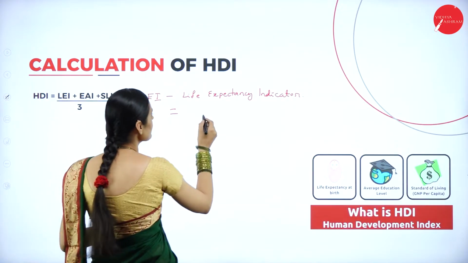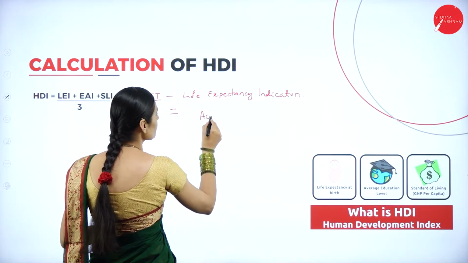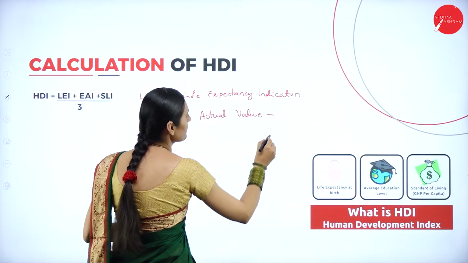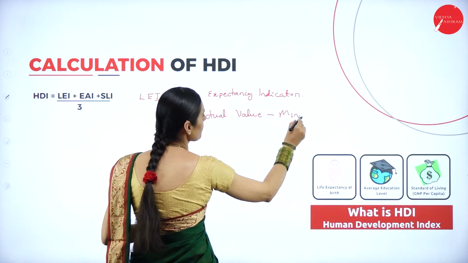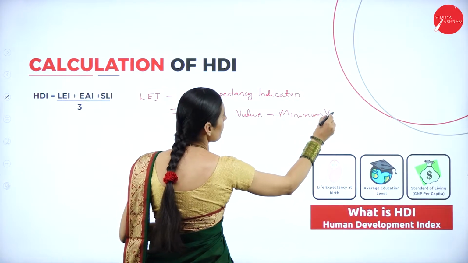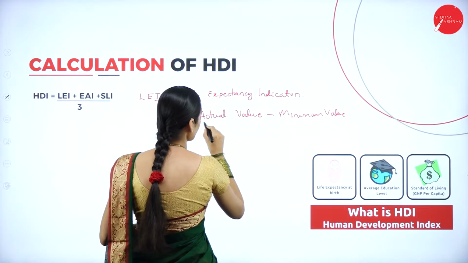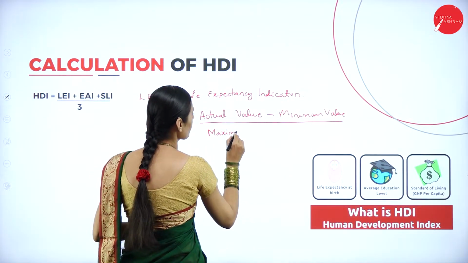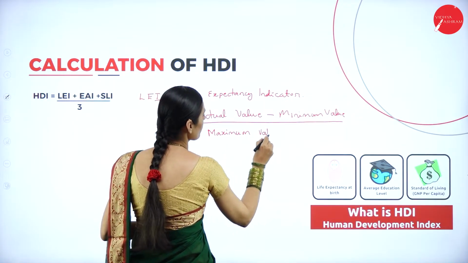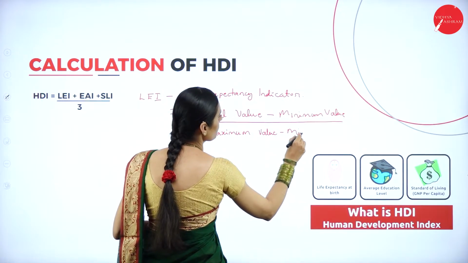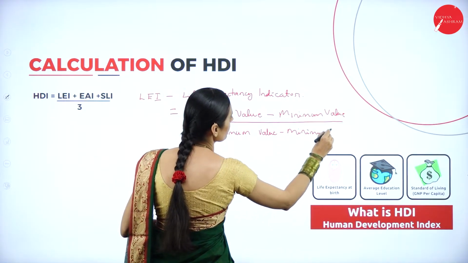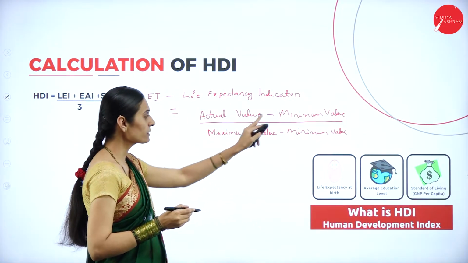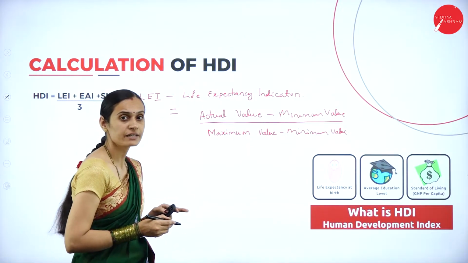How to calculate the life expectancy indicator? Life expectancy indicator equals actual value minus minimum value, divided by maximum value minus minimum value. By calculating this formula, we can get the life expectancy indicator.